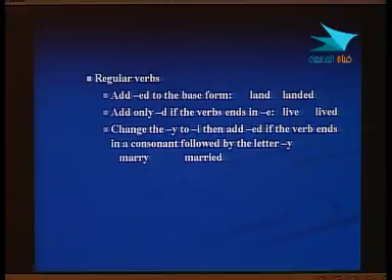The third way that we form regular verbs, when we form the past form, is to change the y at the end of the verb into i, then add ed, if the verb ends in a consonant followed by the letter y.